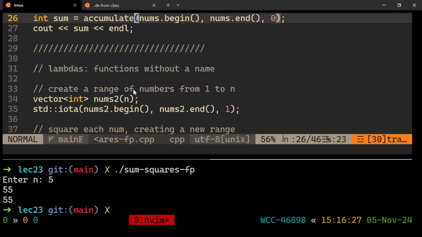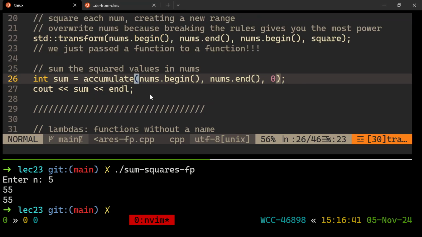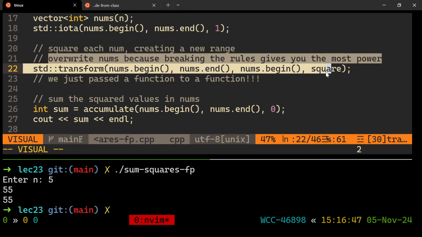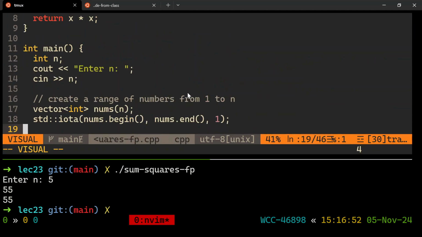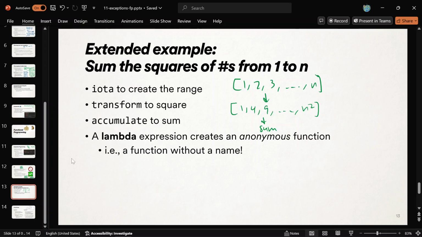Okay. And then the last thing that I want to show you, I encourage you to look into this on your own time. There's something called a lambda expression in C++ that lets you make a function that doesn't have a name. All right, because the only reason I needed this square function right here, right? I'm using it once, right? In this call to transform, like to apply that function to every element of the vector. So it's kind of silly to make just a function and like have it be outside if I'm only going to use it once. And so that's where lambda comes in, right?